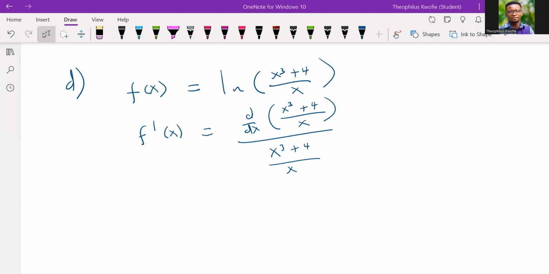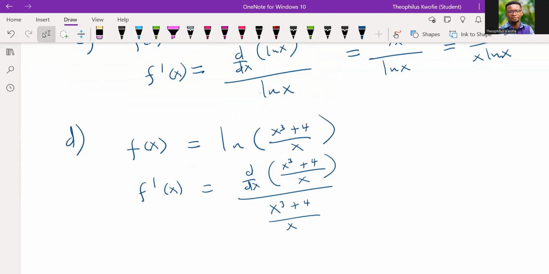For us to solve this, there's a law that I want to draw your attention to. One of the principles of the natural logarithm function is this: if I give you problems that have to do with a quotient, and I ask you to find the derivative, usually what we do is apply one of the laws of logarithm functions.